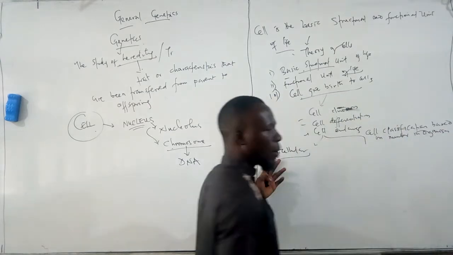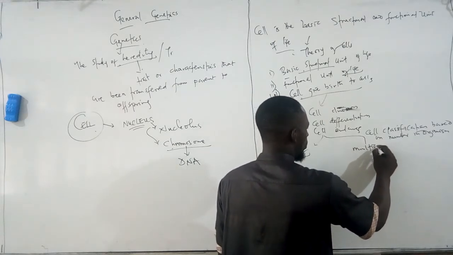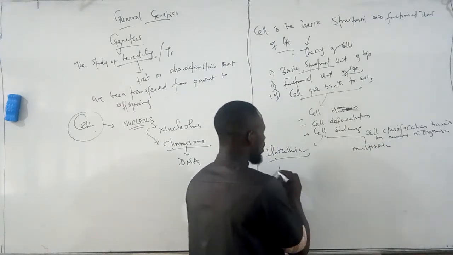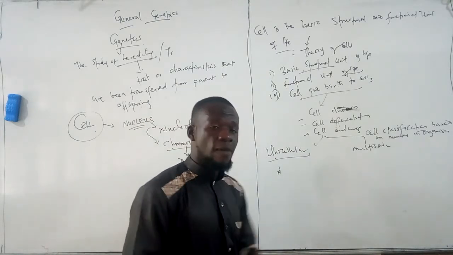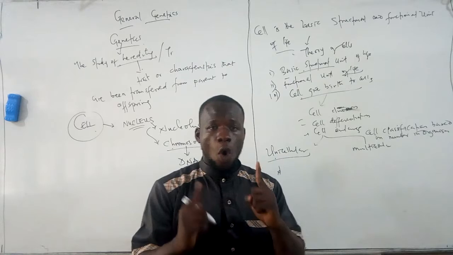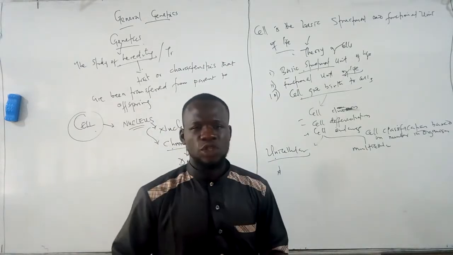The first thing we talk about is unicellular, and the second is multicellular. When we say unicellular, what are we trying to say? We are saying that organisms are made up of one cell. Organisms that have only one cell are what we refer to as unicellular.